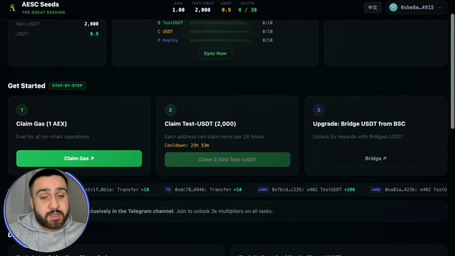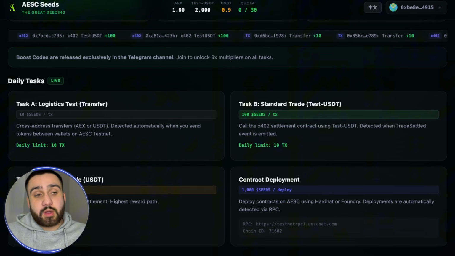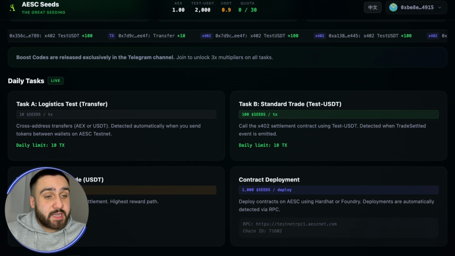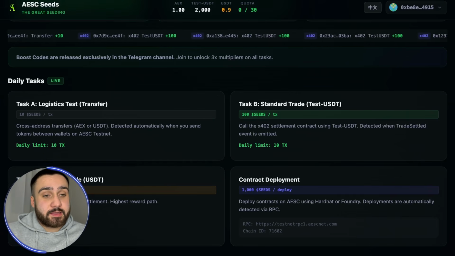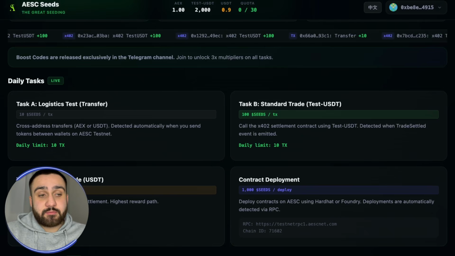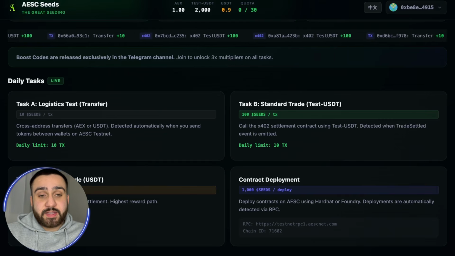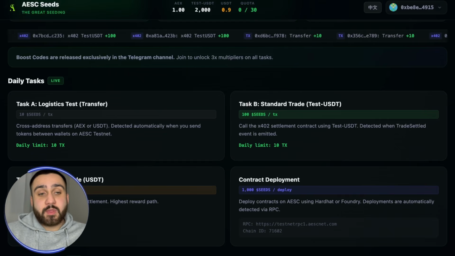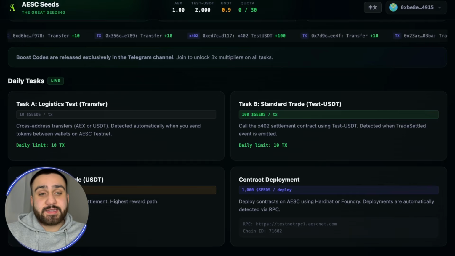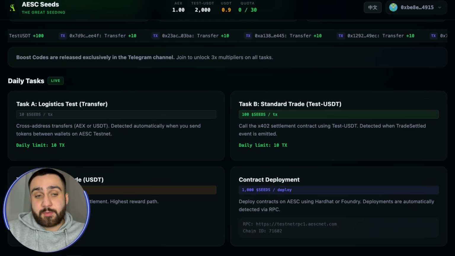Now by scrolling down, we can see more about the daily tasks that you can do, and what you can do. The first thing is task A, the logistic test transfer. You can see cross address transfer of EX or USDT is detected automatically when you send the tokens between wallets on EAC testnet, with a daily limit of 10 transactions. Also, you can see task B is the standard trade test USDT. It calls the X402 settlement contract using test USDT. It is detected when the trade settled event is emitted, and the daily limit for that is also 10.